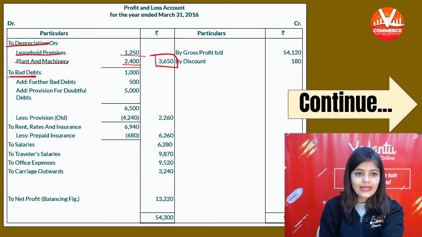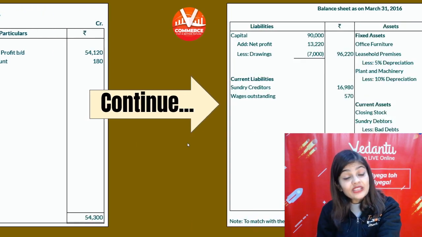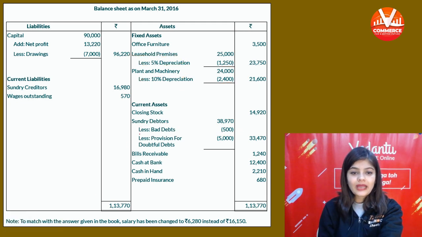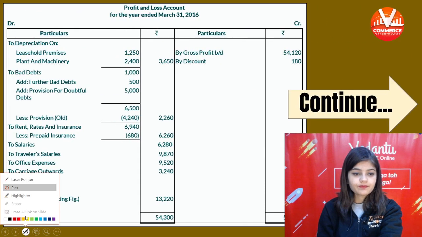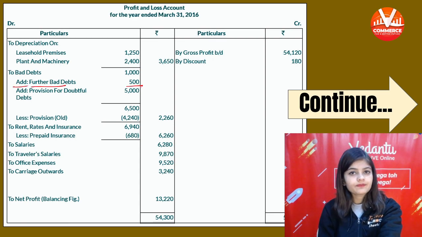In bad debt, we will add further bad debt 500. And in balance sheet, we will subtract from the debtors, less bad debt 500. So debtors में से minus कर दिए bad debt 500 और P&L में add कर दिए further bad debt 500.